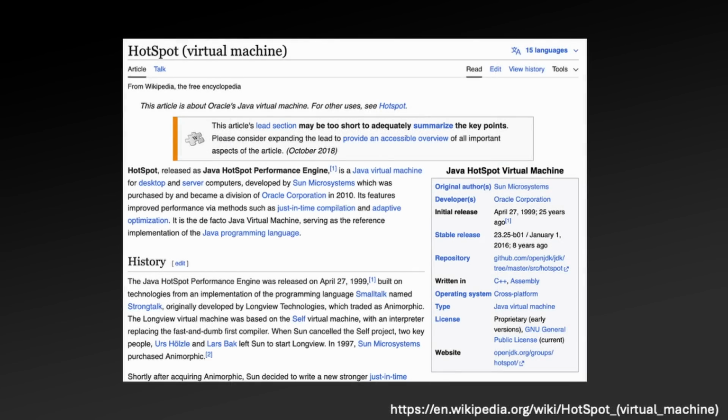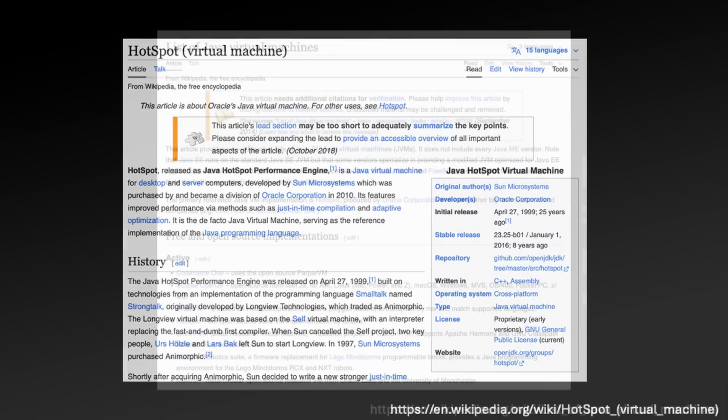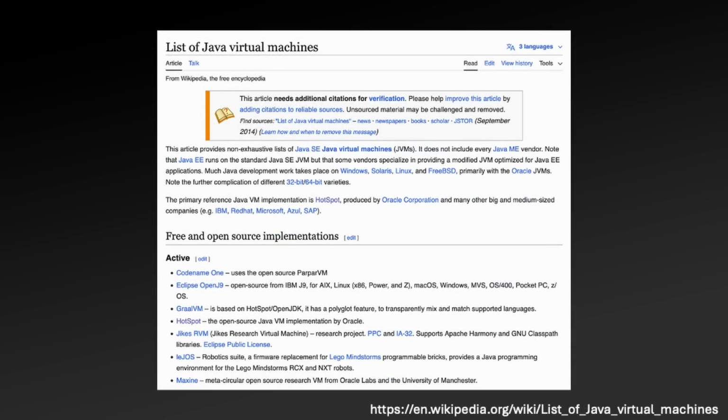I will also be using the HotSpot JVM implementation as my concrete example. This is by far the most widely used JVM implementation, as many other OpenJDK distributions also use HotSpot as well. Though several other JVM implementations do exist, and so their behavior might differ from what I cover in this video, I will try to note HotSpot-specific implementation details as they come up.